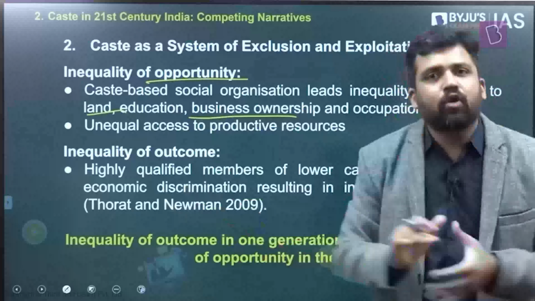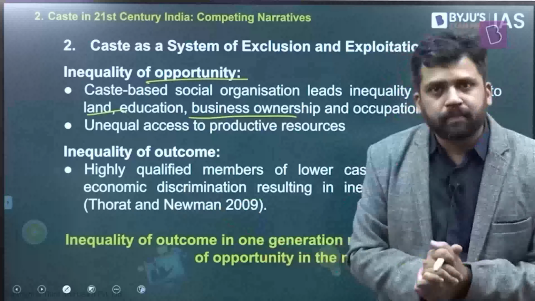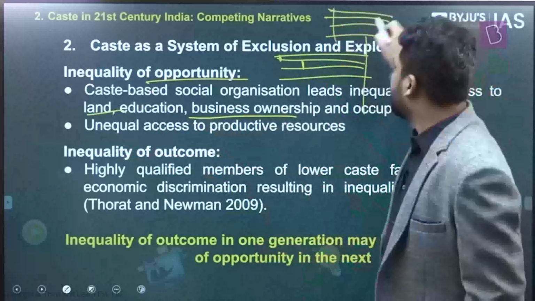If there was equal opportunity, then they'd be starting from the same level and they can compete with other castes. Just imagine it like this. There's a race which is going to happen. Some members start the race from a different point. Let's say there is a race, these are the tracks. Some members have to start the race from here. Some members have to start the race from here. And the finish line is the same. So this is an example of unequal opportunities. Someone has to struggle more, someone has to struggle less. If you look at all these data points, access to land, education, capital, some castes lag. They're lacking opportunity. Another way to think of it, maybe everything is the same, so the starting point is the same, the finish point is the same.